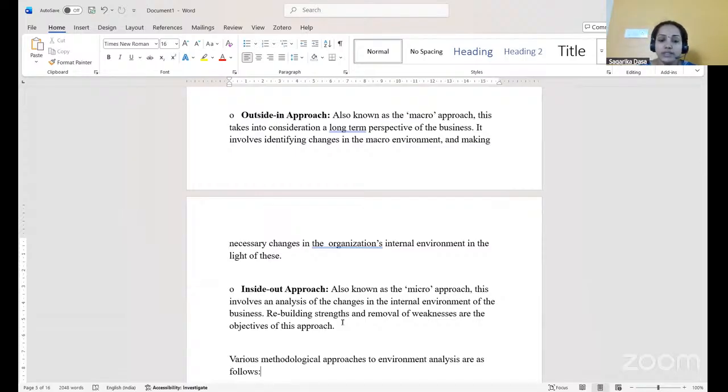Internally, what are the strengths and what are the weaknesses? After identifying the strengths and weaknesses, we try to strengthen the strengths more and remove or reduce the weaknesses of the organization. So this is about the inside-out approach.